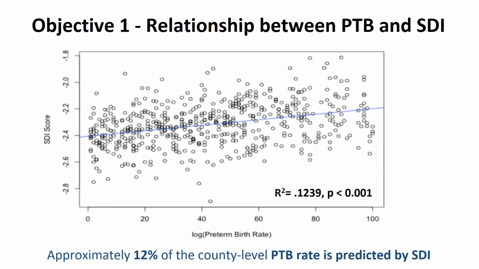This figure demonstrates a linear regression analysis of SDI score and preterm birth to address our primary aim. The p-value was significant. The higher the SDI score, which indicates a higher level of social deprivation, correlates with a higher preterm birth rate. However, the relationship was not particularly strong, and this model demonstrates that approximately 12% of the preterm birth rate was predicted by SDI alone at the county level.